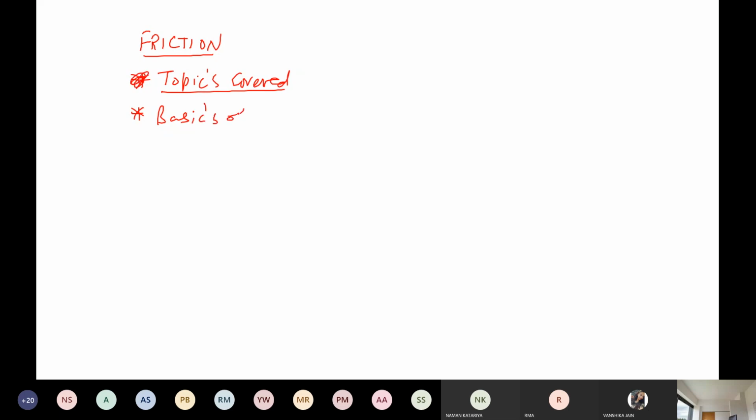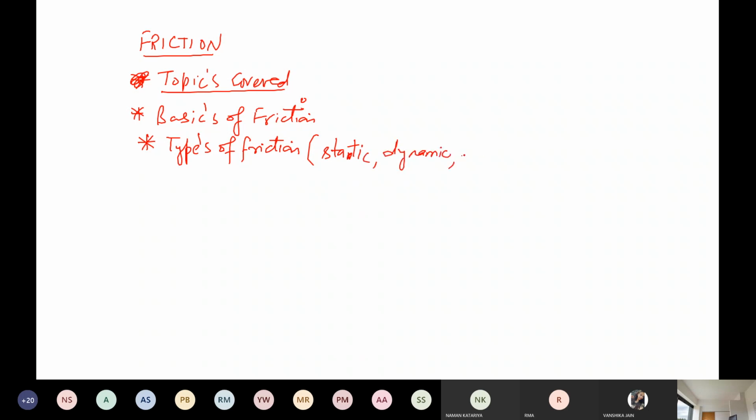You can make a note of it in a register. Types of friction: static, dynamic friction, and limiting friction.